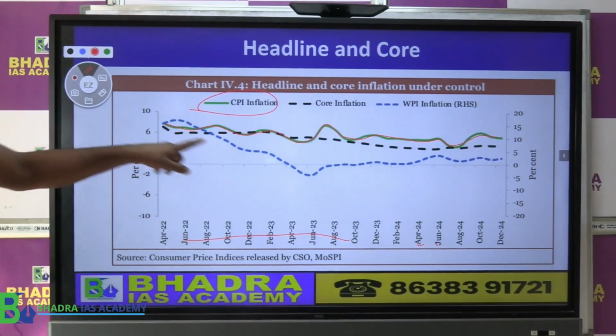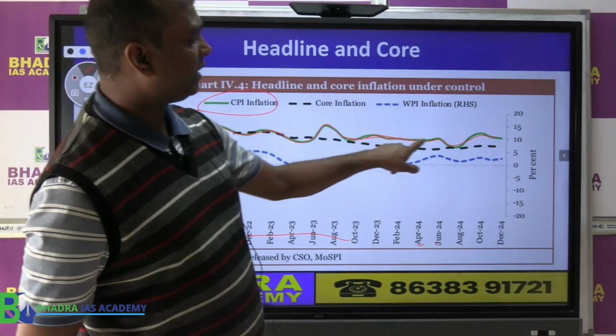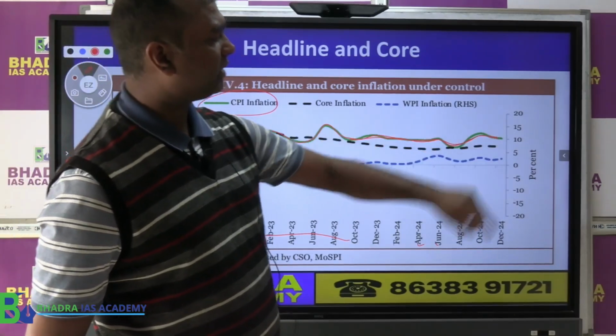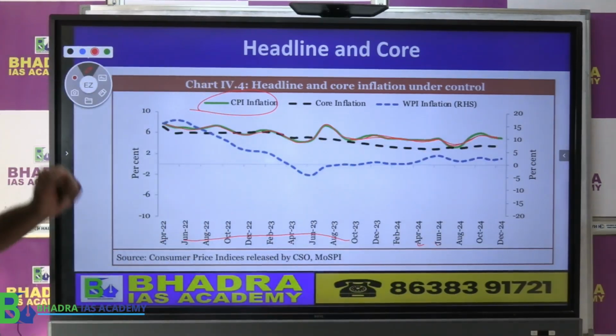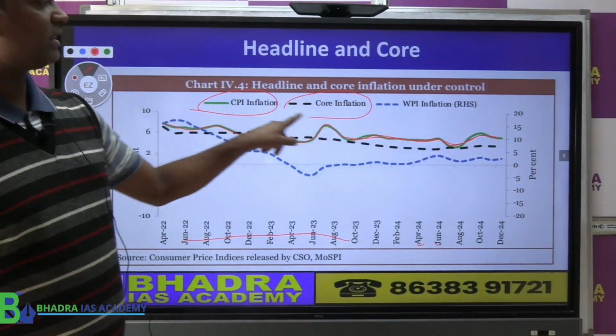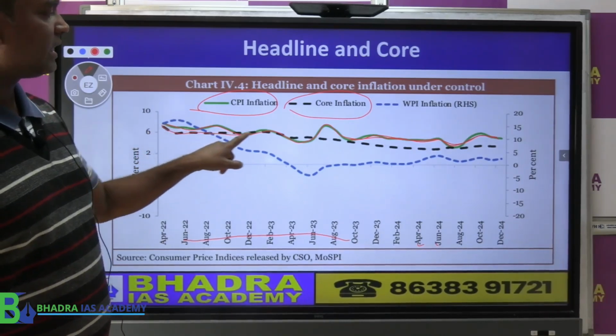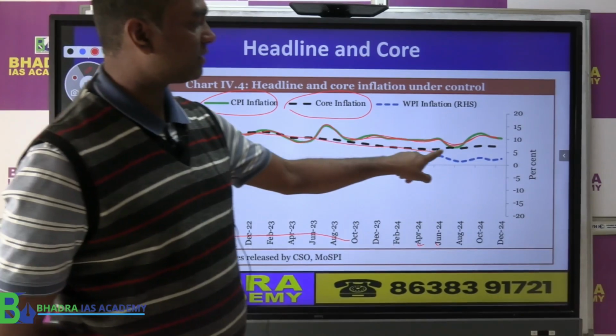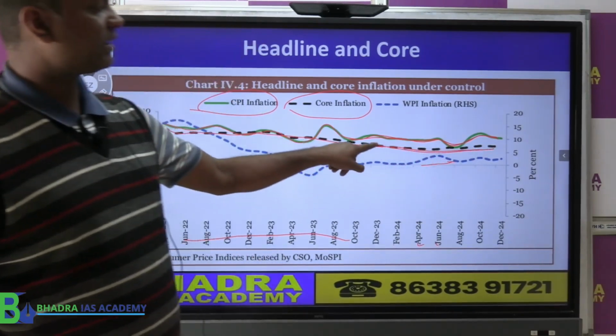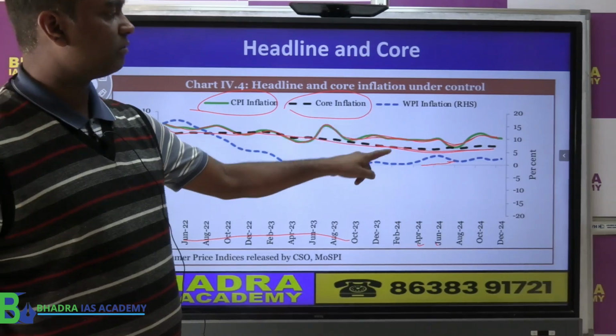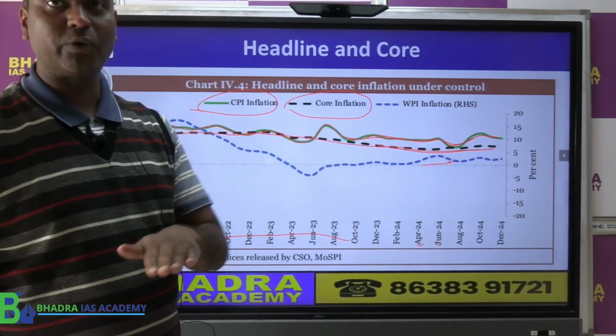If you see in 24, it went a little bit down, then a little bit up and then going down. At the same time, look at the core inflation, that is the non-fluctuating items. The core inflation marked by this has been on the lower side. Therefore, they are saying overall inflation also came down because of the core inflation being lower.